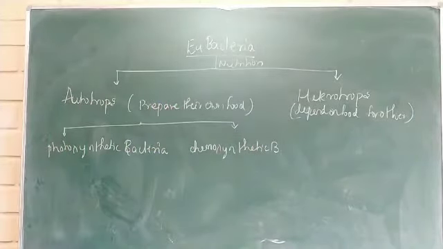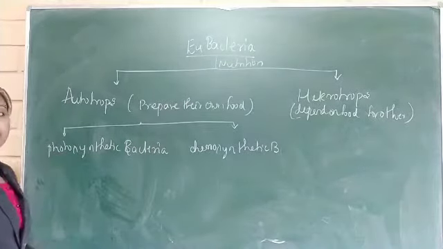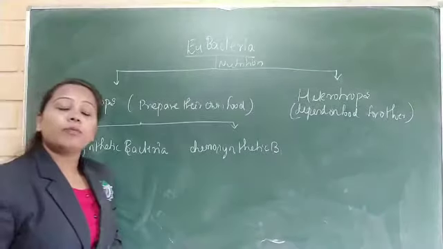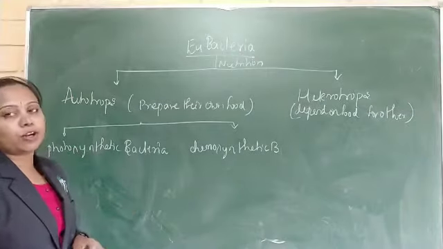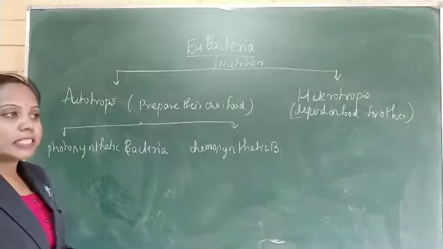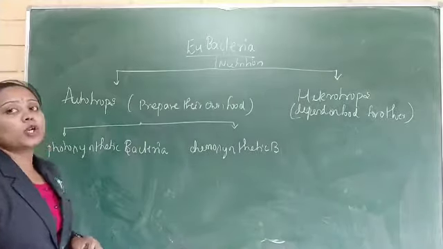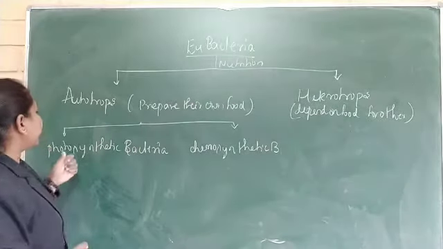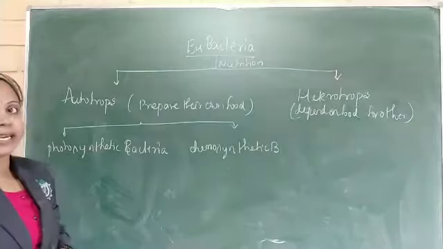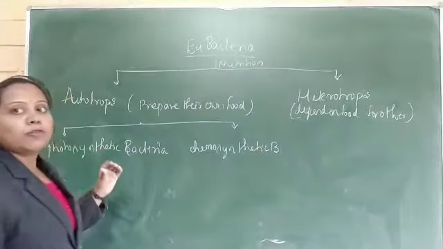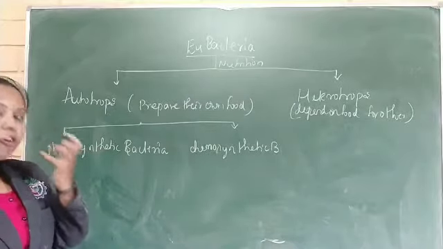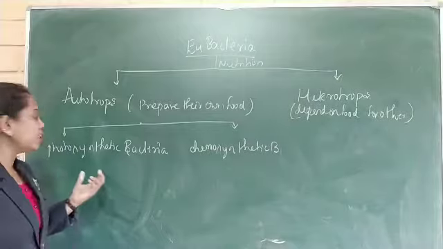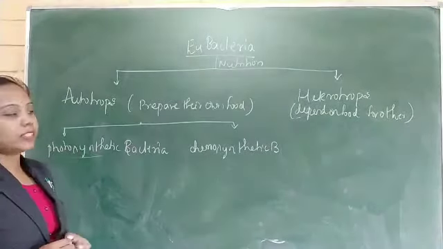What are photosynthetic bacteria and chemosynthetic bacteria? Here, the bacteria prepare their own food by the utilization of sunlight, water and the chlorophyll pigment, and those bacteria are called photosynthetic bacteria. They synthesize their food by the utilization of carbon dioxide, water and solar energy.